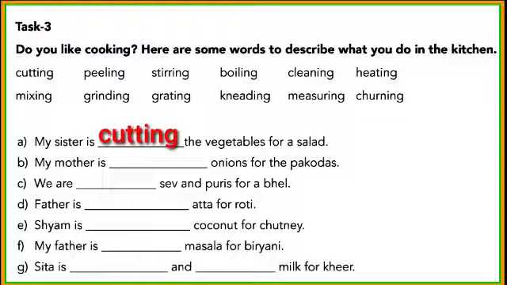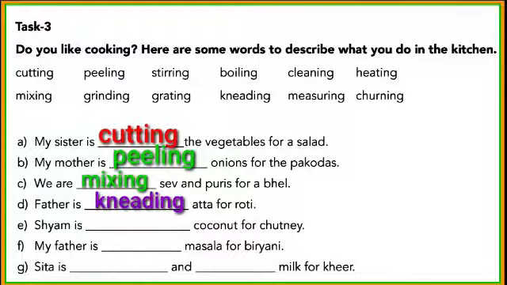B. My mother is dash onions for the pakoras. My mother is peeling onions for the pakoras. C. We are dash sev and puris for a bhel. We are mixing sev and puris for a bhel. D. Father is dash atta for roti. Father is kneading atta for roti. E. Shyamo is dash coconut for chutney. Shyamo is grating coconut for chutney.